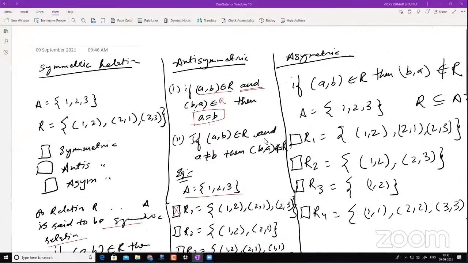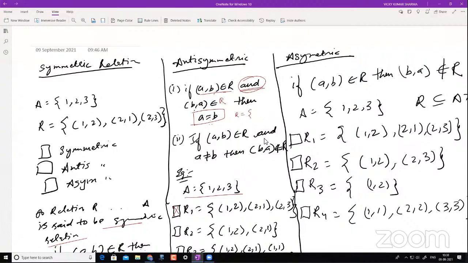If A comma B belongs to R and B comma A belongs to R, then A should be equal to B. That means can I say that 2 comma 2 satisfies this condition? The answer is yes. Because if A comma B belongs to R, it does, and B comma A belongs to R, it does, then is A equal to B? The answer is yes.